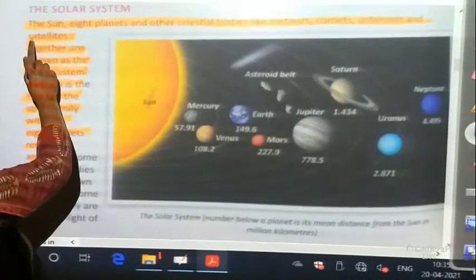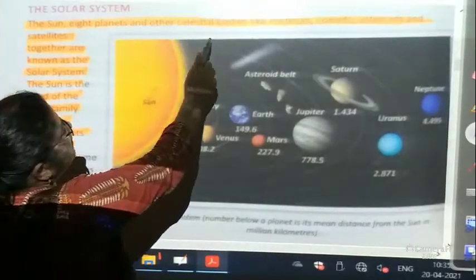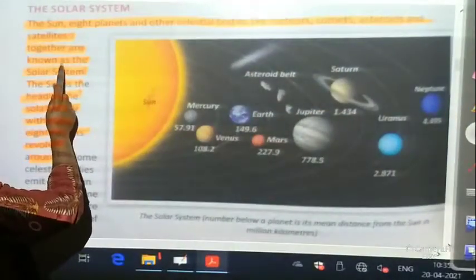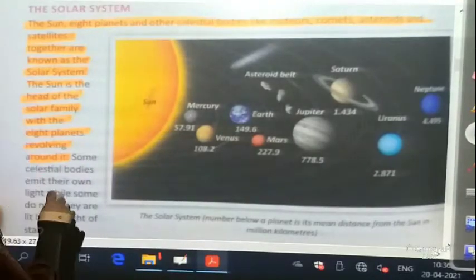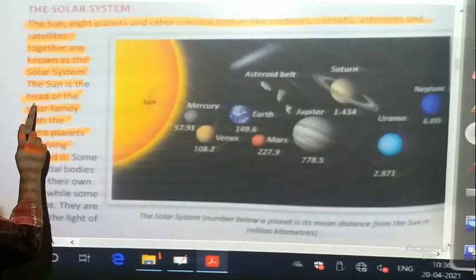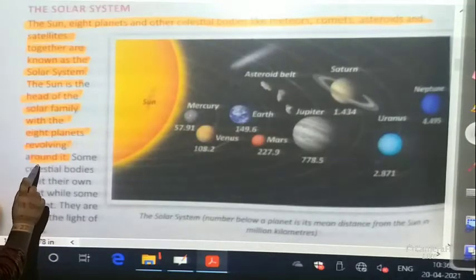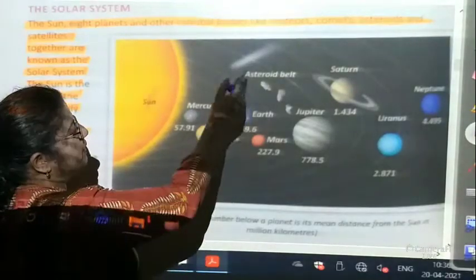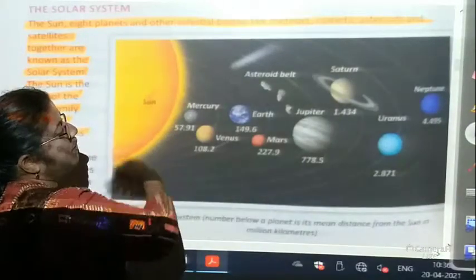The solar system: the Sun, the 8 planets and other celestial bodies like meteors, comets, asteroids and satellites together are known as the solar system. Please underline. The Sun is the head of the solar family with the 8 planets revolving around it. All of the planets, the asteroids, the comets, the meteoroids, all revolve around the Sun.